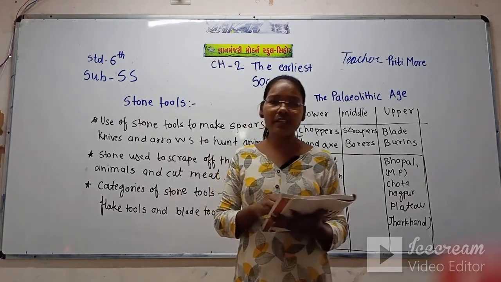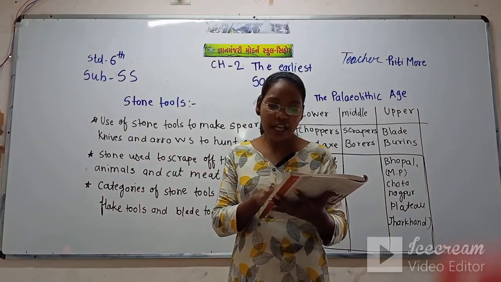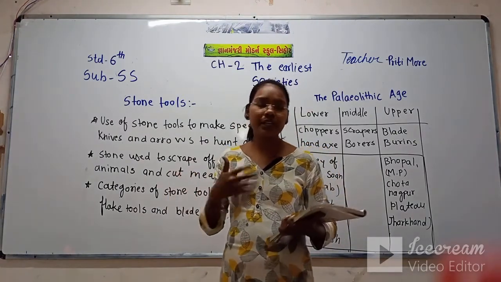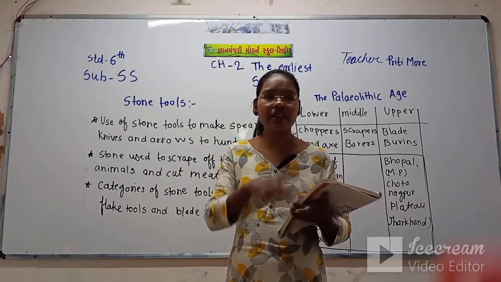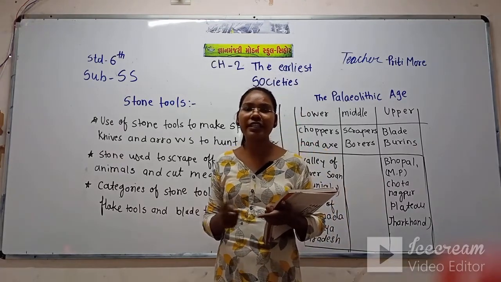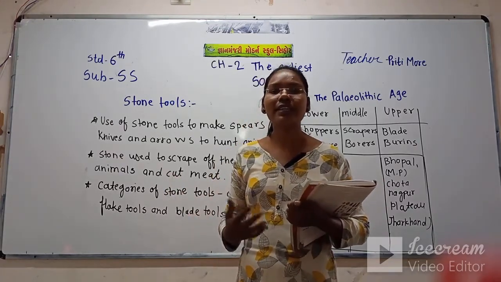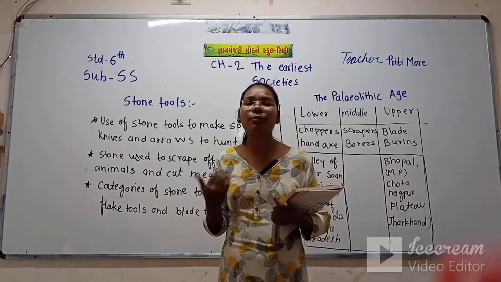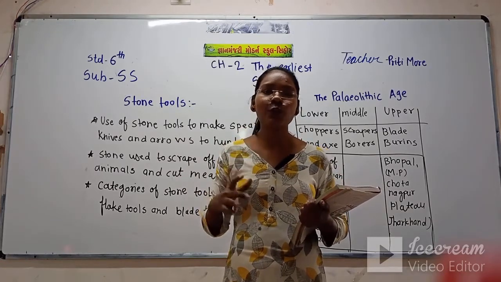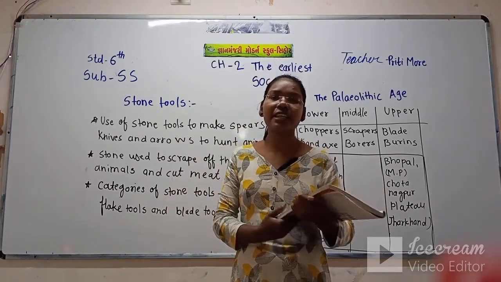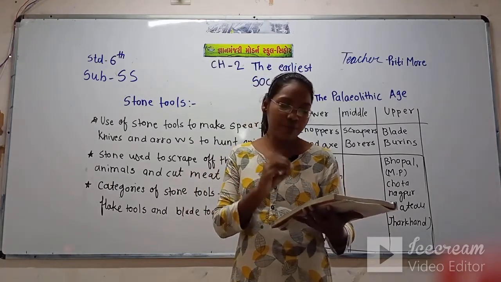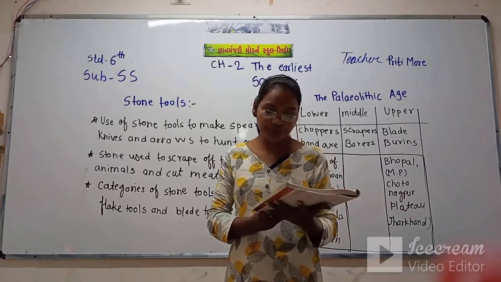Now, what is the middle age? In the middle Paleolithic age, human beings began to live in groups. But in the lower Paleolithic age, they were living separately, doing their own work. In the middle Paleolithic age, they started living in groups. They started helping each other and communicating with each other. So here they developed living in groups, and they made some tribes. That means societies emerged in the middle Paleolithic age.